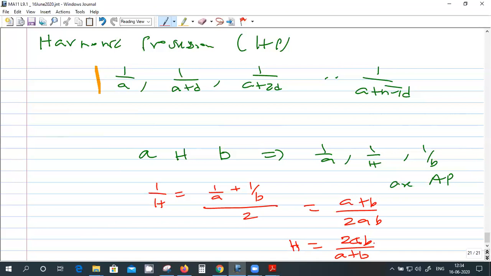We had the result that arithmetic mean is greater than geometric mean, right? It also turns out to be greater than the harmonic mean. One way to remember is whatever you learn first is the greatest. Arithmetic progression you learn first, then geometric progression, and the next is harmonic progression. So arithmetic mean is greater than geometric mean, which is greater than harmonic mean.